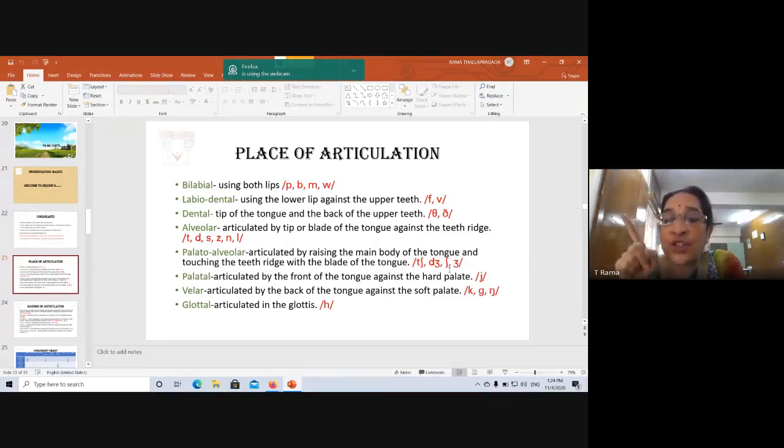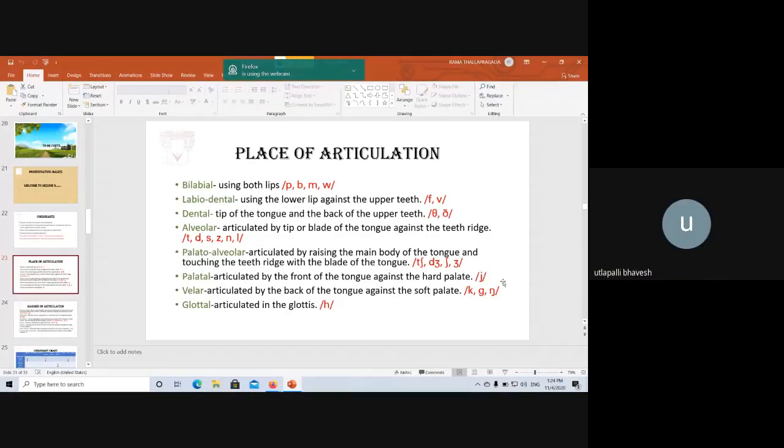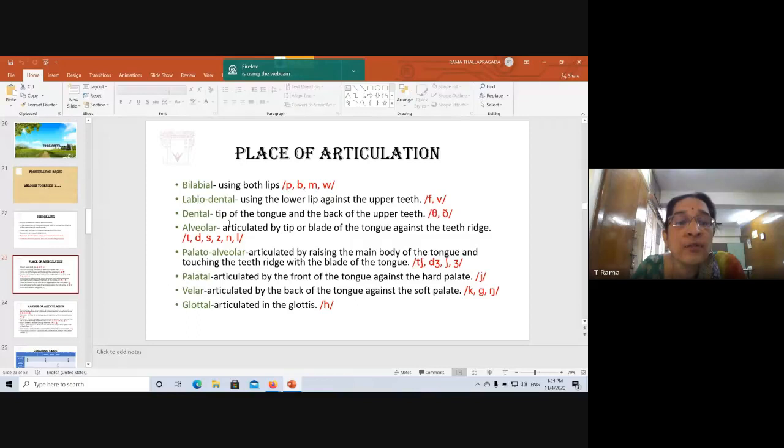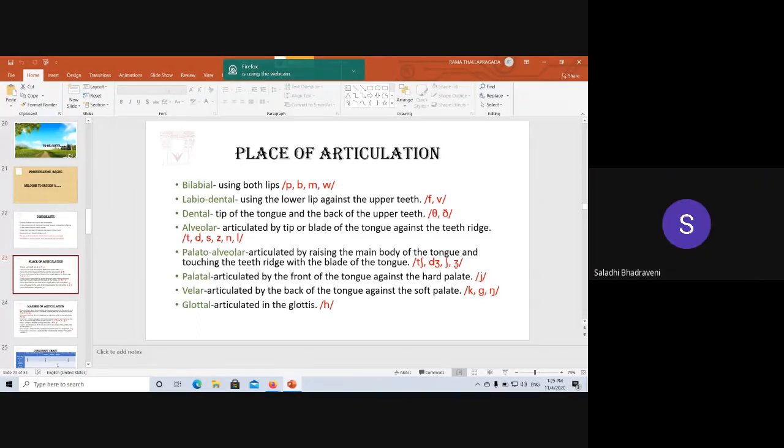Then this long S, elongated S, this is sh. The sound is sh, as in ship, sheep, right? You can give me more examples next, I'll ask you. Then this sound is zh. Now, z is different, zh is different. These are two different sounds. Okay? Can you make out the difference? This is z, this is zh. These are two different sounds.